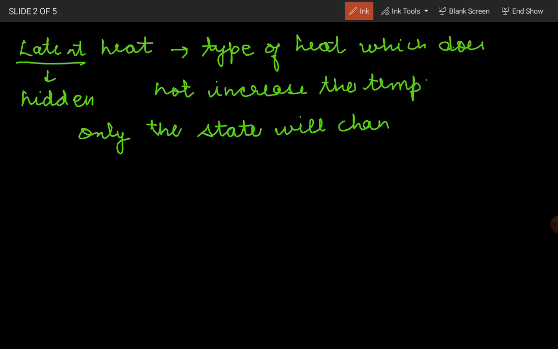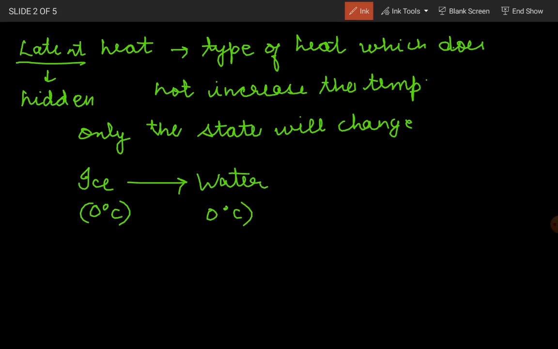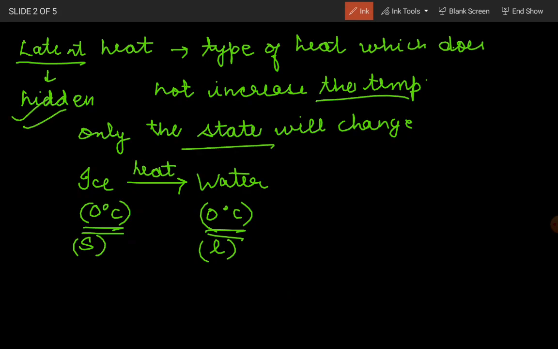Suppose you have ice. Now you know the freezing point of water is 0 degree Celsius when it is ice. Now suppose you start to heat it and you form water, which is also at 0 degree Celsius only. But since you have converted the solid state into liquid state, some amount of heat has been required, but this heat has not increased the temperature, so there is no visible change by this heat. We can say in other words that this heat is hidden. It has just changed the state but not the temperature. Any change in temperature is not taking place over here, only the change of state is taking place.